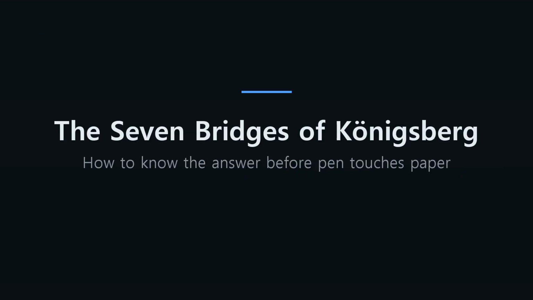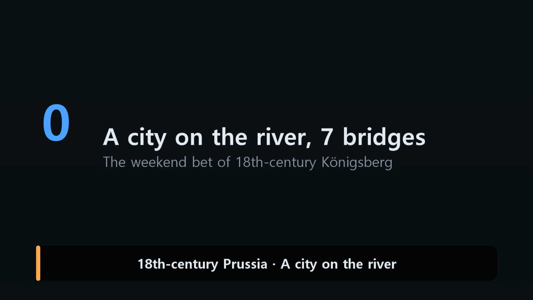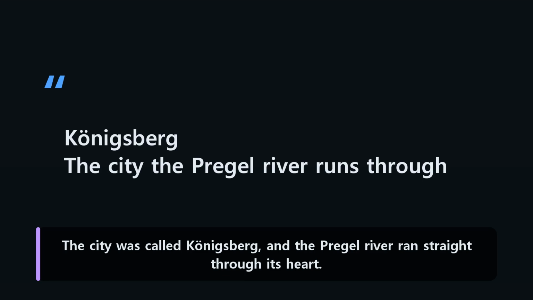Can you cross all 7 bridges each exactly once and walk a full loop around the city? Let's travel back to 18th century Prussia. This is the story of a city built on a river. The city was called Königsberg, and the Pregel River ran straight through its heart.